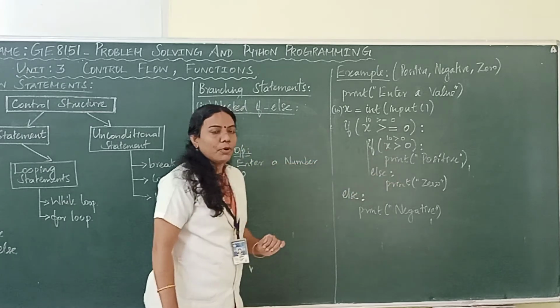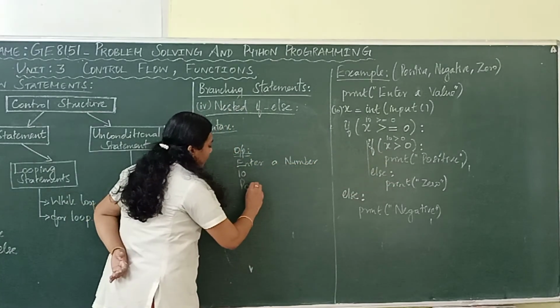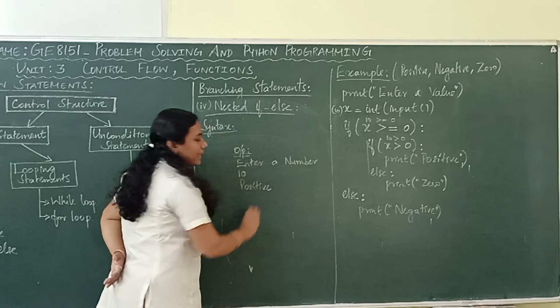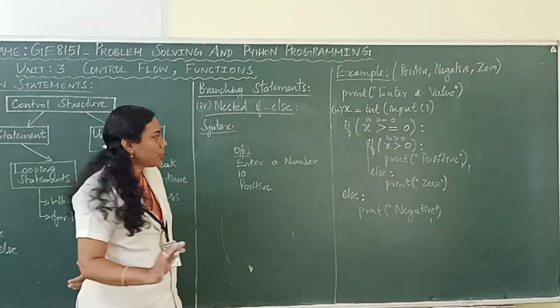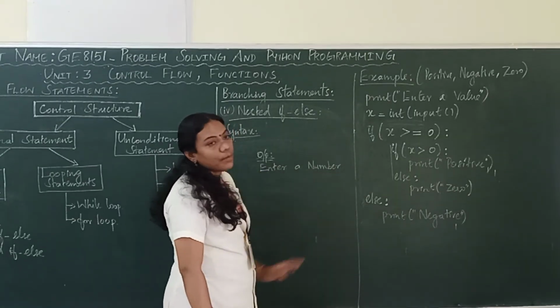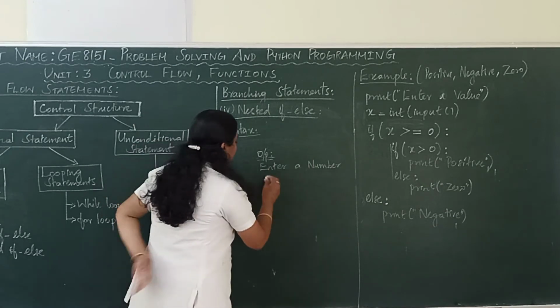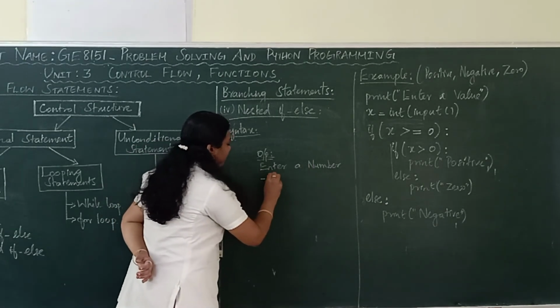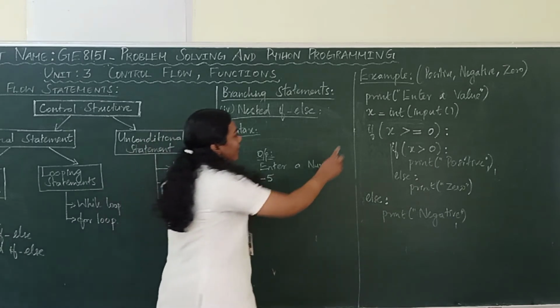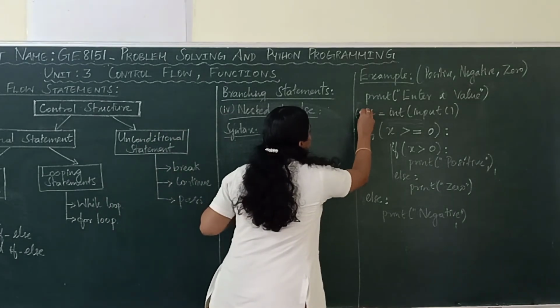So, what will be the output? You will get the value positive, right. The entered number is positive. Understood? Let us see the same example with another value. Let us consider the value as minus 5. So, what is the value of x now? x is considered as minus 5.